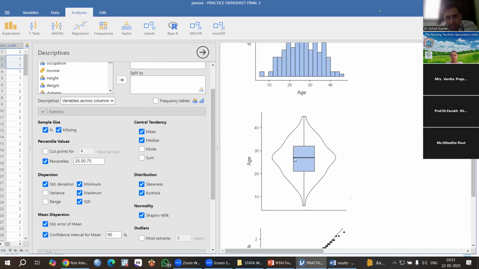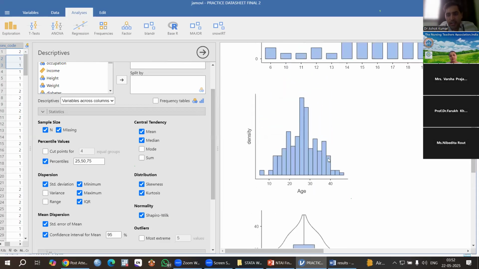This dark horizontal line within the box is called the median. The bottom line of the box is the first quartile, and this is the third quartile. Then you can see this looks like a histogram. So it is looking normally distributed.